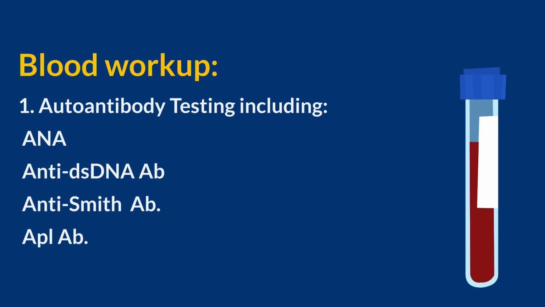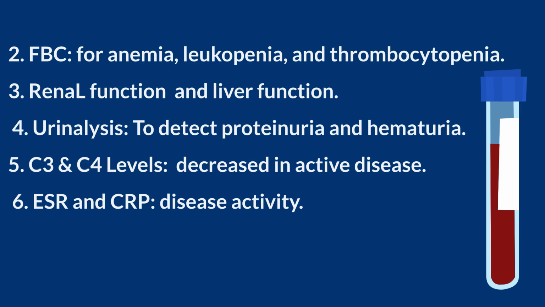Workup. SLE workup includes the following. Blood workup. 1. Autoantibody testing including antinuclear antibodies, anti-double-strand DNA antibodies, anti-Smith SM antibodies, antiphospholipid antibodies. 2. FBC, to assess for anemia, leukopenia, and thrombocytopenia. 3. Renal function and liver function. 4. Urinalysis to detect proteinuria and hematuria. Abnormalities can indicate lupus nephritis.